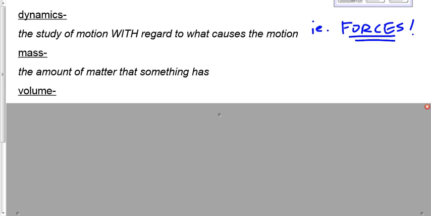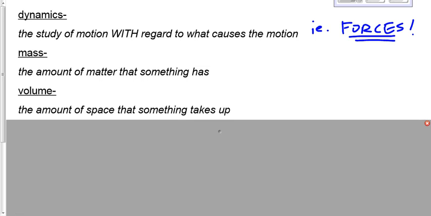Another definition. We don't use this definition in this unit at all. I just want to distinguish between mass and volume, so you know that there is a difference. The definitions are similar, but if we aren't careful, we're going to think they're the same. They're not. Mass is the amount of matter that something has, versus volume, which is the amount of space that something takes up. So my mass is 70 kilograms because the amount of matter that I have is 70 kilograms. But the space that I take up is however many liters or however many meters cubed. That would be my volume.